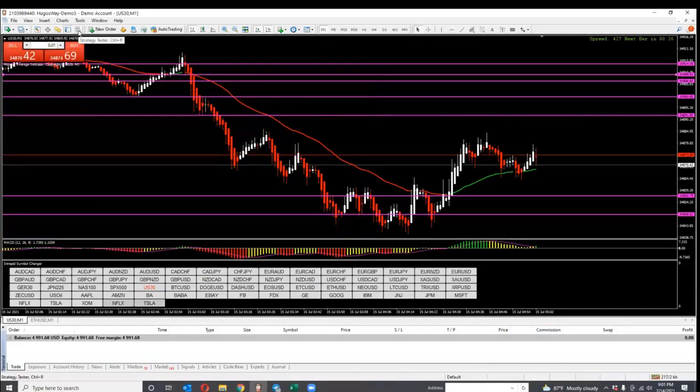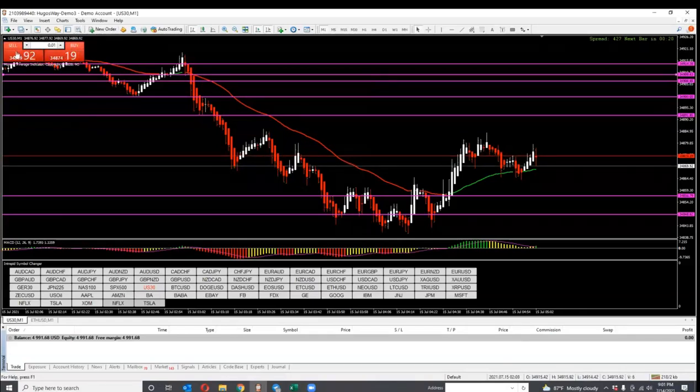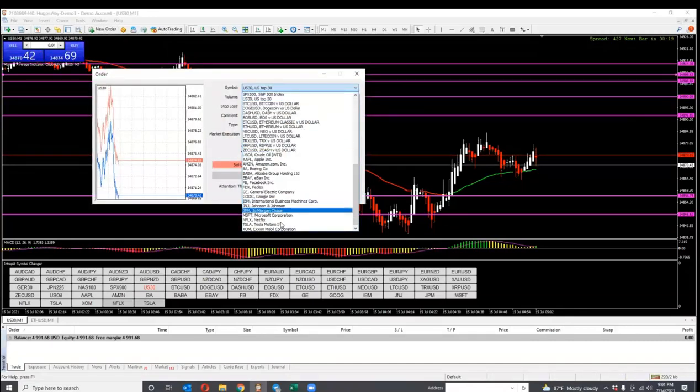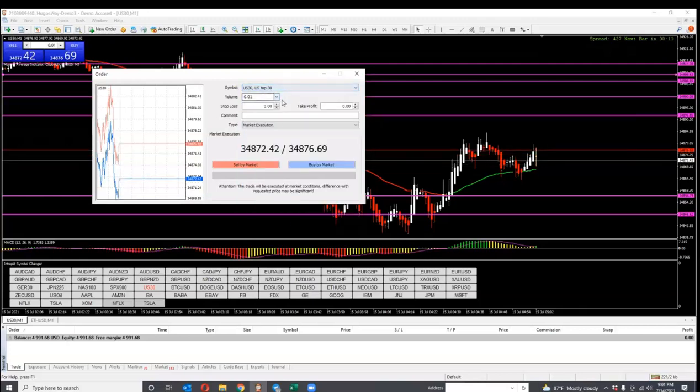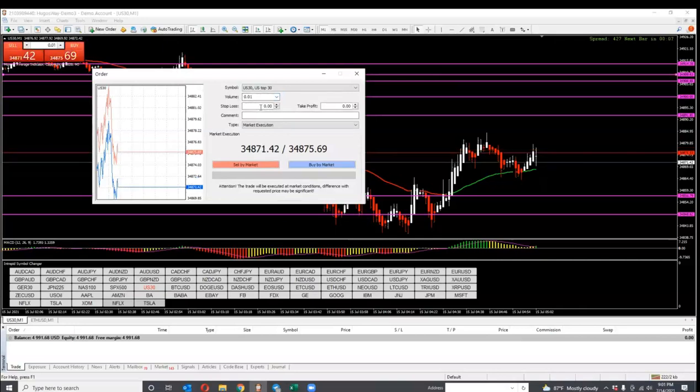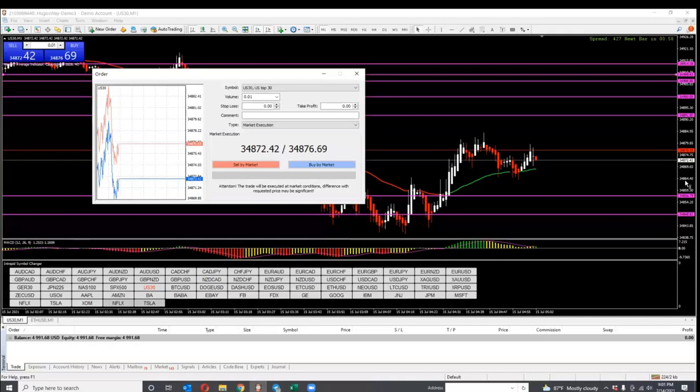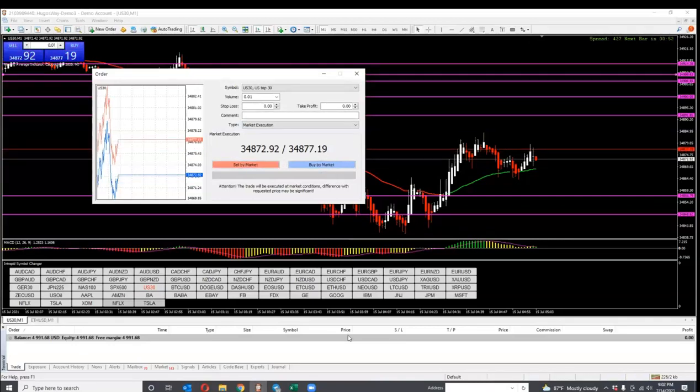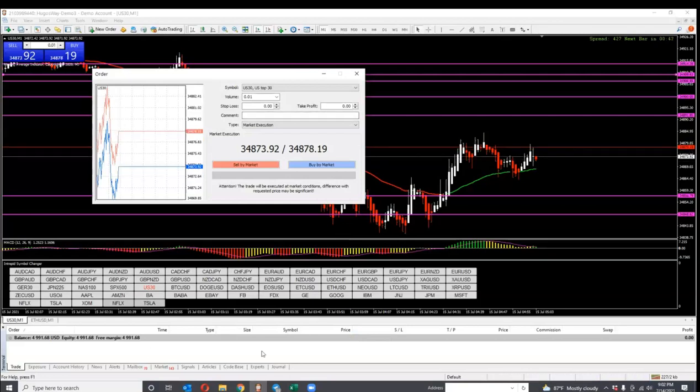Right here is strategy tester, which I don't mess with. This is the new order. This is the exact same thing as this, except you can choose your symbol as well on this. You can actually choose your lot size and your stop loss. The same way your stop loss was down here, you can do your stop loss from over here. Let's say you wanted to do a stop loss right here, 34864.40. You would stick that there and do your take profit the same way. Then you would hit buy or sell, and it will set everything that's on here down here.